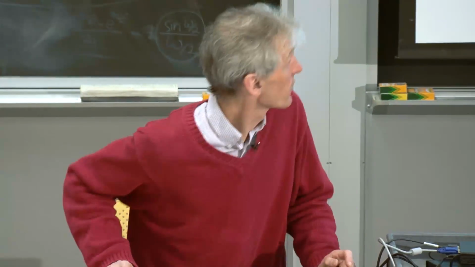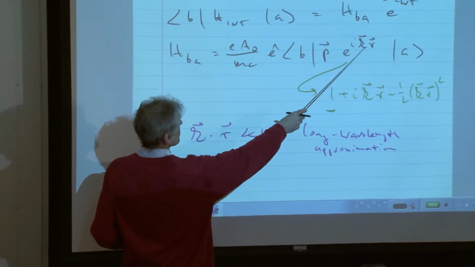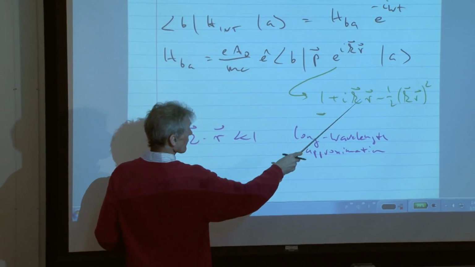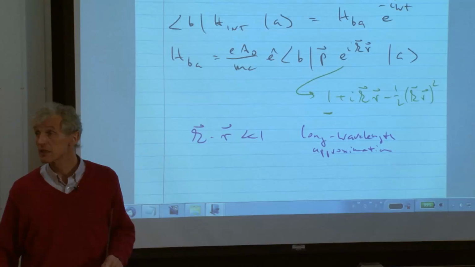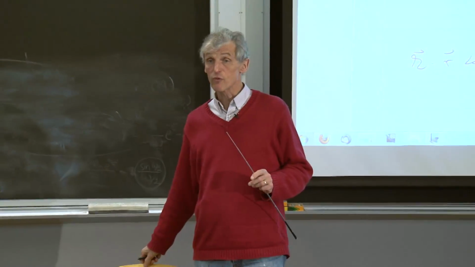So again, we retrieve the fine structure constant. When we do this expansion of the plane wave exponential, every term is smaller than the previous term by the fine structure constant, alpha, which is 1 over 137.